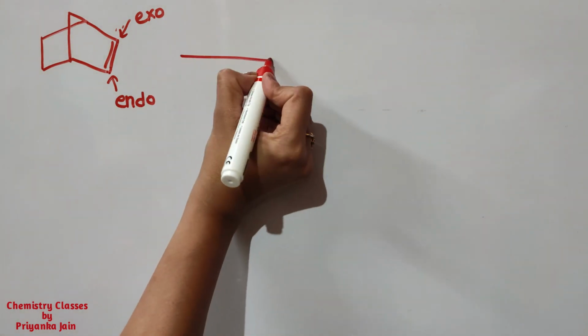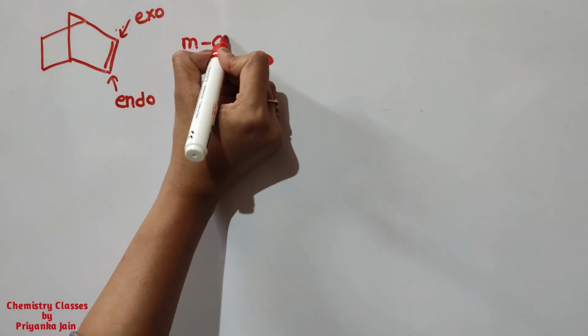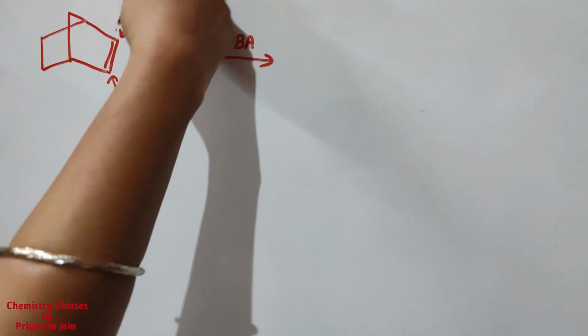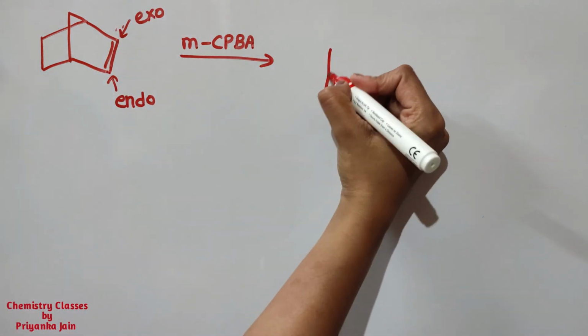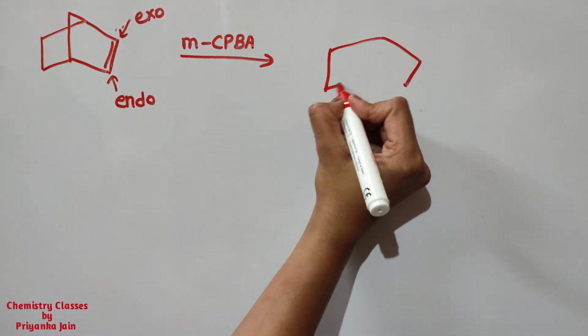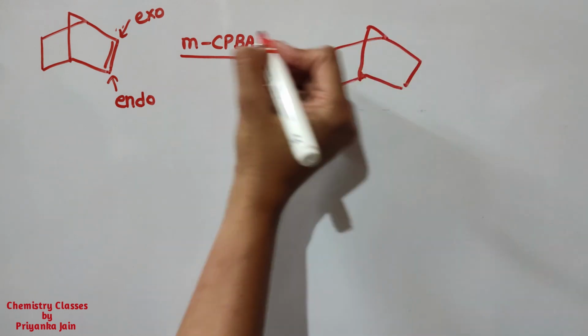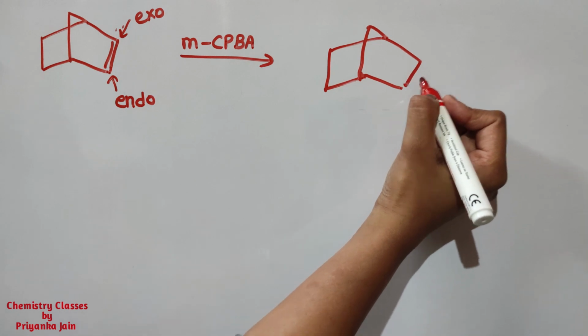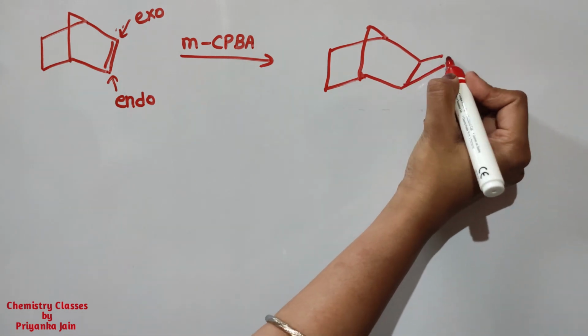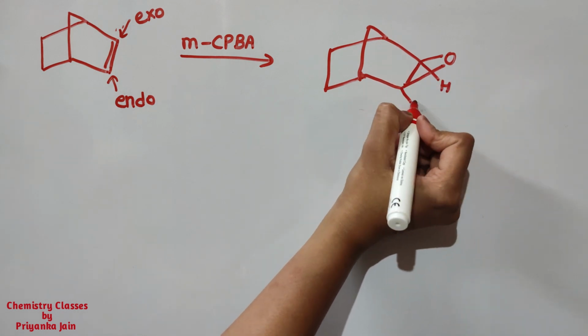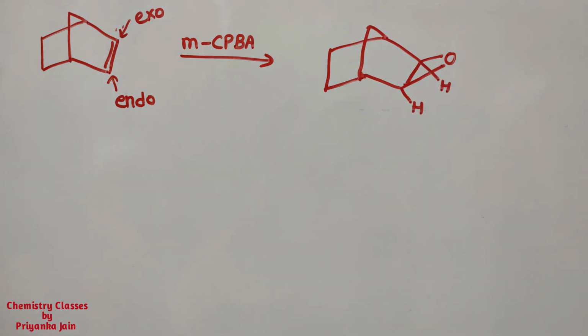Suppose here a double bond is present, and if we are treating it with the MCPBA, then in this particular case this reagent will attack from the exo side. It means if we have to make a ring here, then this ring will be formed above the plane. It means by the exo approach in this manner, right? So the hydrogens at this position will be shown in this manner, okay?